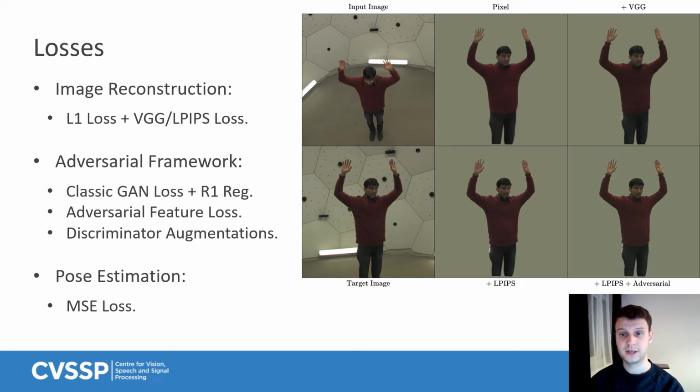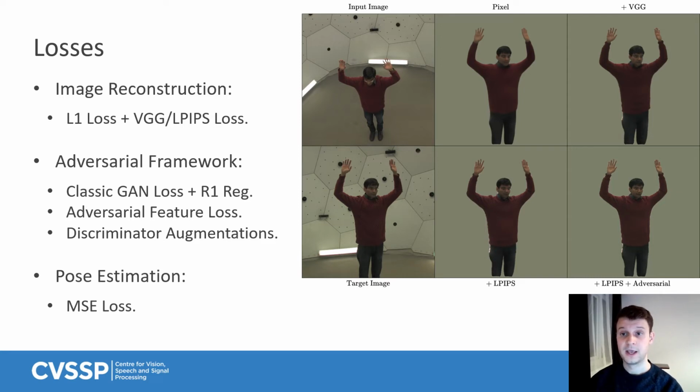To further enhance the realism of the synthesized images, we fine-tune our model with an adversarial framework using the classic GAN loss and the R1 regularizer. We also use an adversarial feature loss which complements the perceptual losses. Regarding the 3D pose, we require supervision to ensure that the location of body parts correspond to the pre-specified key points. Here, on the right-hand side, we can see the variation in the synthesis depending on the losses used during